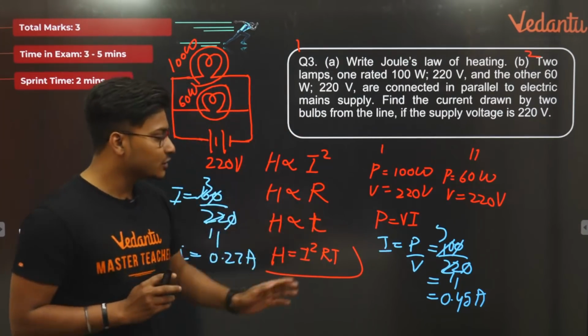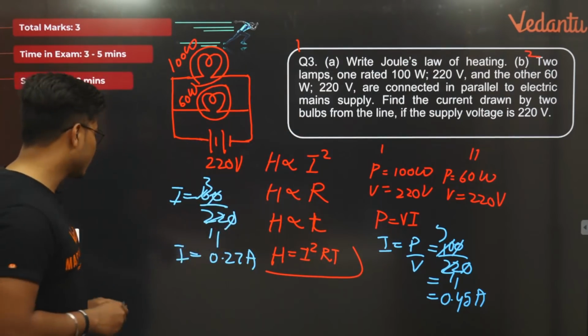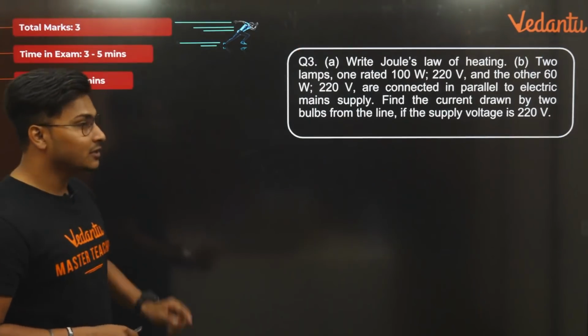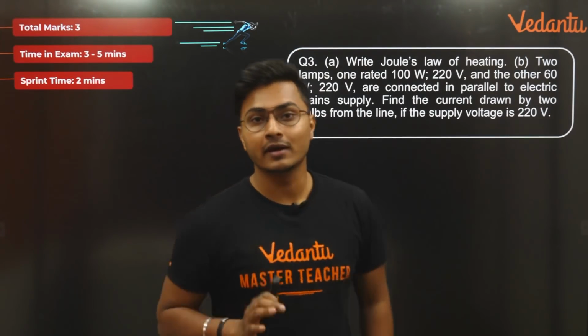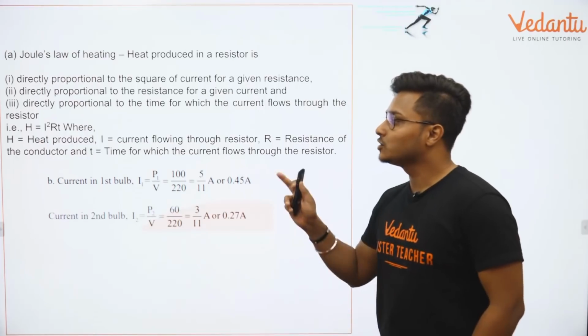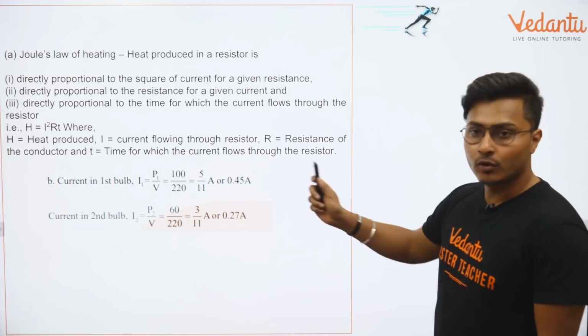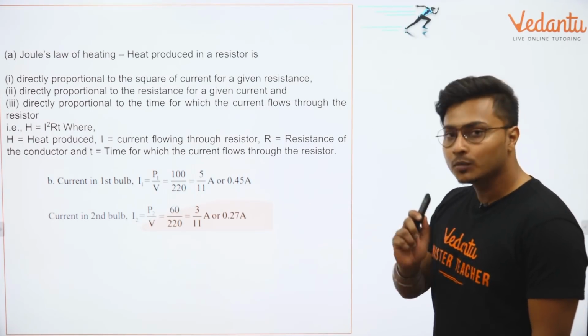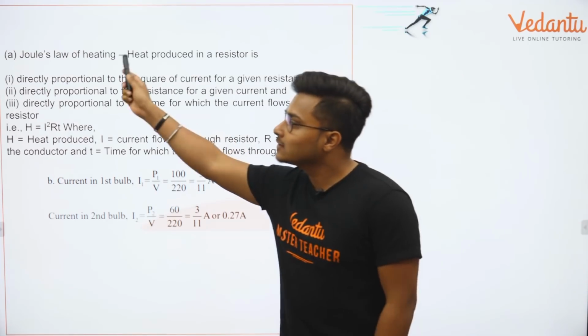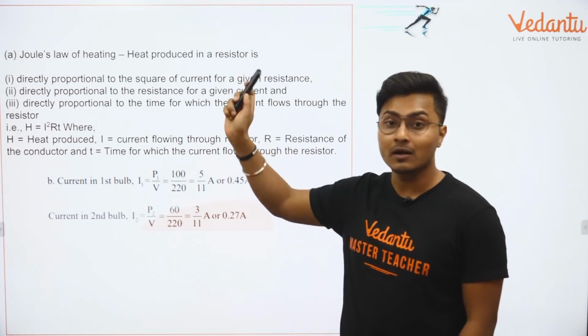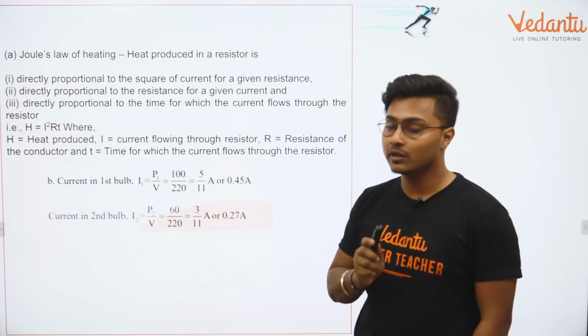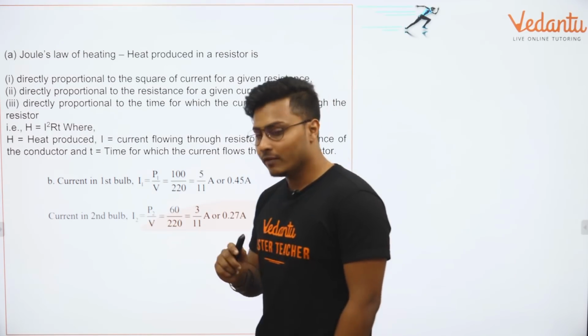ठीक है? So very good guys, you can check the answers right now. 0.45 ampere and 0.27 ampere. So like this we have covered 3 more marks. So in total अभी हमने cover कर लिया 7 marks. Let us just quickly check कि हमें सही आंसर मिला है. Yes, 0.45 ampere है, 0.27 ampere है, बहुत बहुत बढ़िया. और ये आपके entire statement which you need to write it down for 1 mark right now. That's very very important. ठीक है? Great. Superbly well done guys.